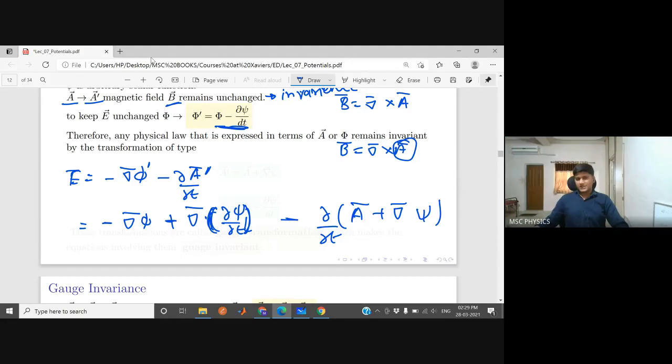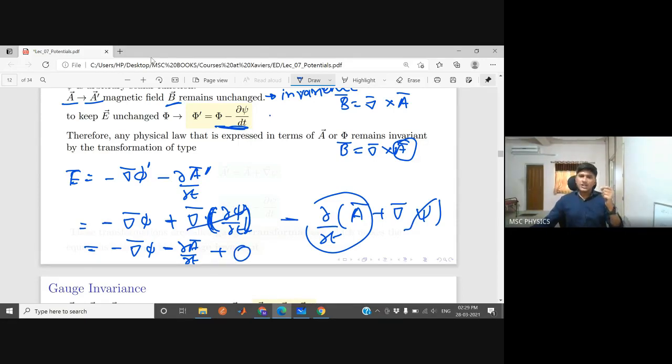So you are writing it like this. Now what happens is this becomes minus gradient of phi. This term I am taking out, so it is minus del A by del t. Still this term is plus gradient of del psi by del t, and here also you can take del by del t inside, so it is minus of del psi by del t minus of gradient of del psi by del t. So both of these terms will cancel out, so eventually here is 0 and electric field is unchanged.